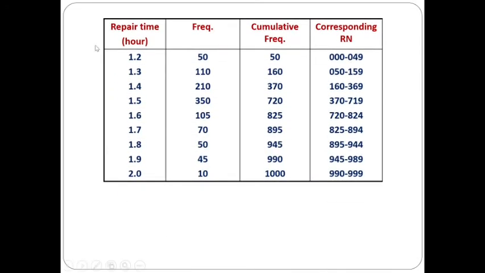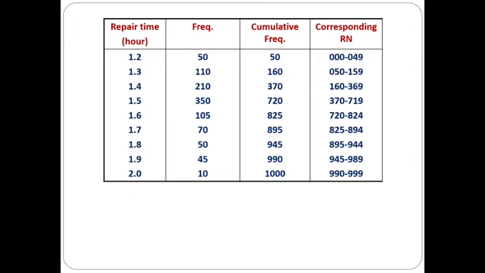So the repair time frequency is given. For this repair time, the frequency which is given in the problem, we have to calculate the cumulative frequency. So it is 50 plus 110 is 160, plus 210 is 370, plus 350 is 720 and so on. So the total cumulative frequency is 1000. By having this, we already know that the random number given in the problem is of 3-digit random numbers.